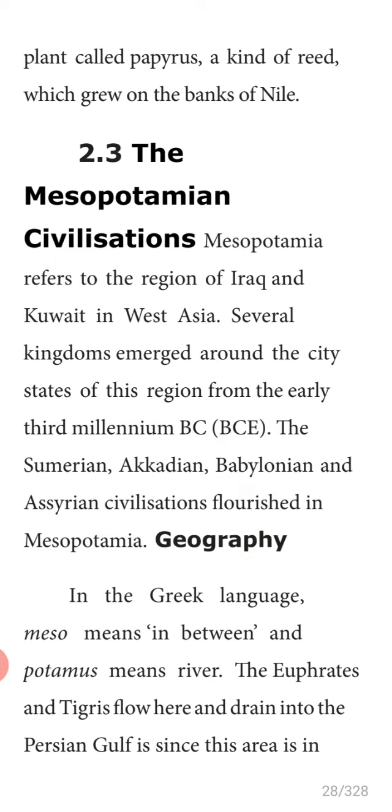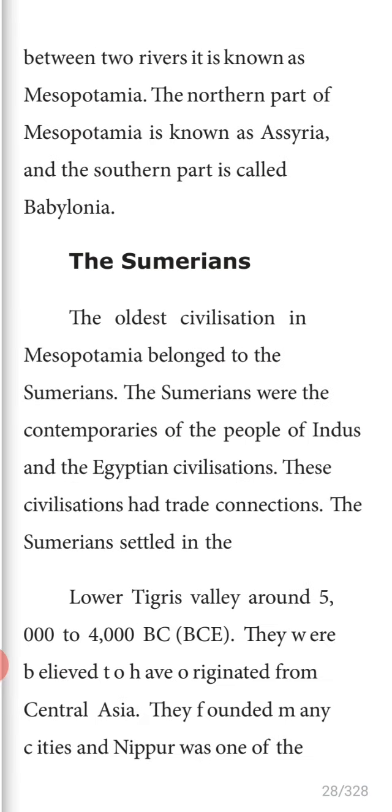Okay, children. Next, let us know about the Sumerians. The oldest civilization in Mesopotamia belonged to the Sumerians. The Sumerians were the contemporaries of the Indus Valley civilization and the Egyptian civilization.